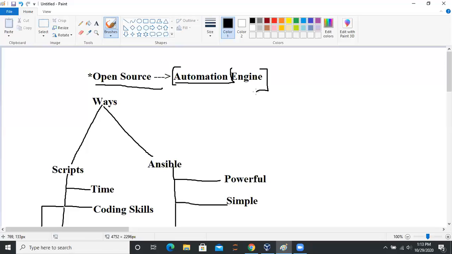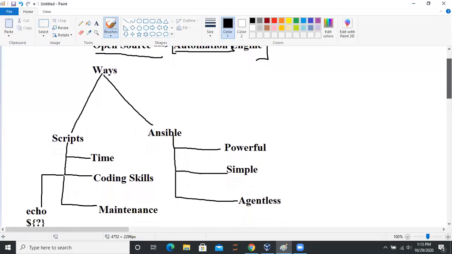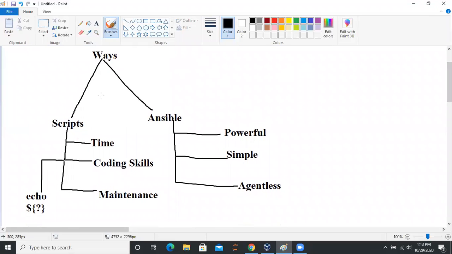There are plenty of ways to do this. The ways are either you can write some scripts. I'm good at scripting, I accept that. But there's one thing: scripting means you need to write the script. You need to write the script, and obviously, it will take time.